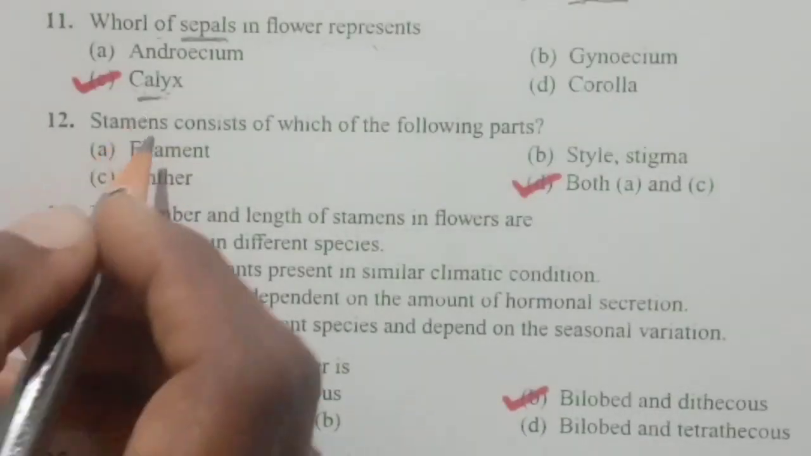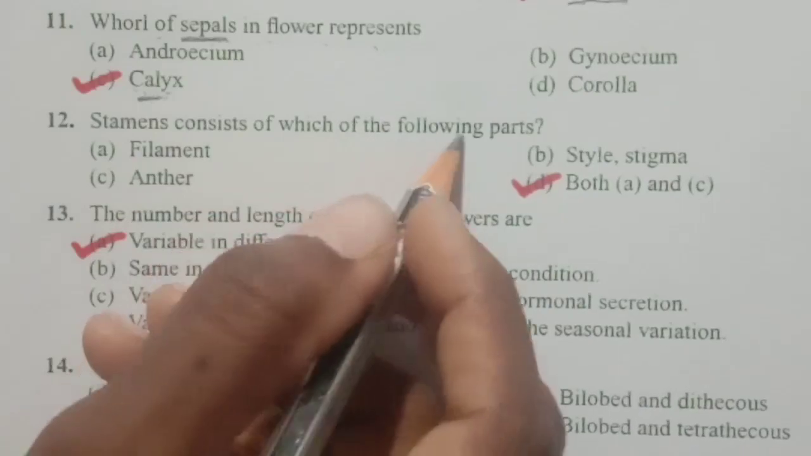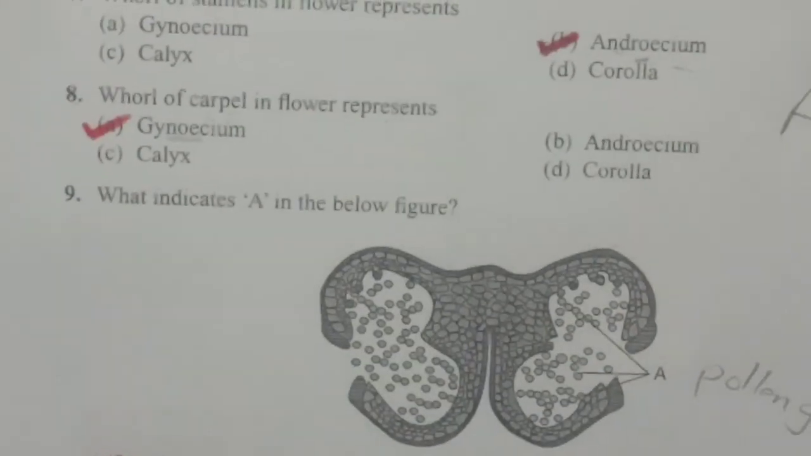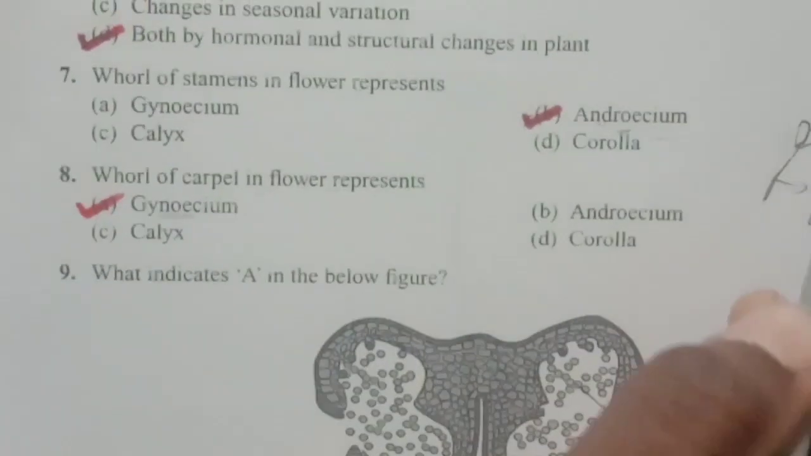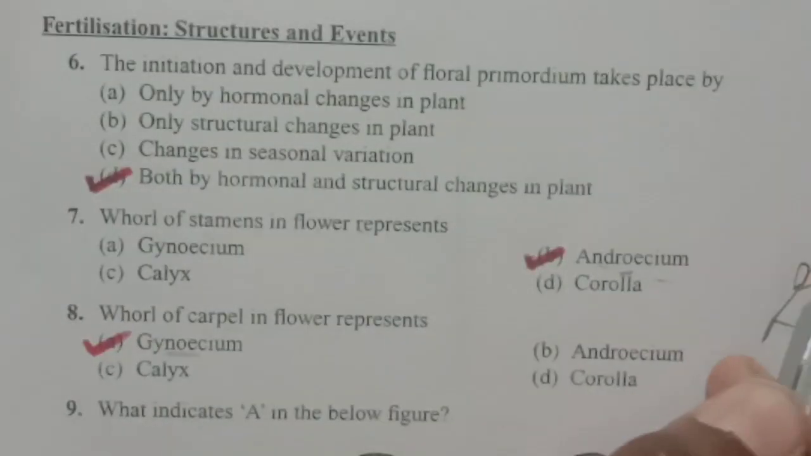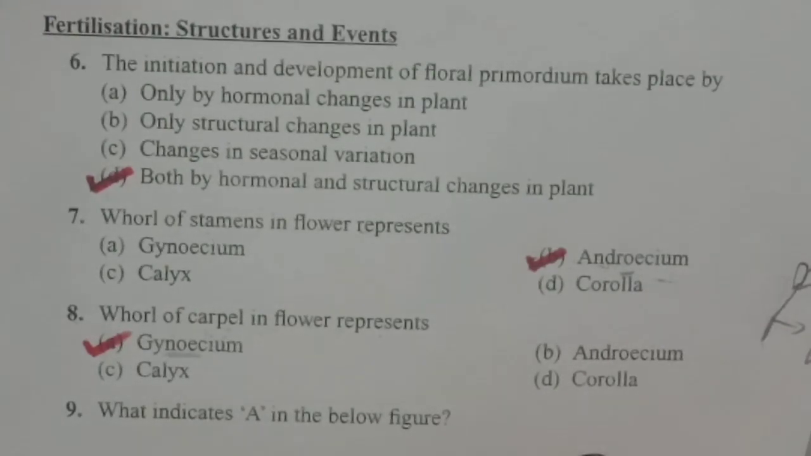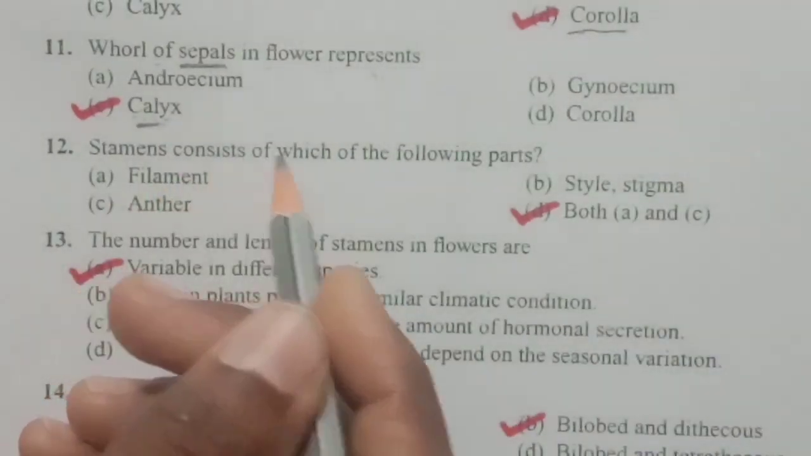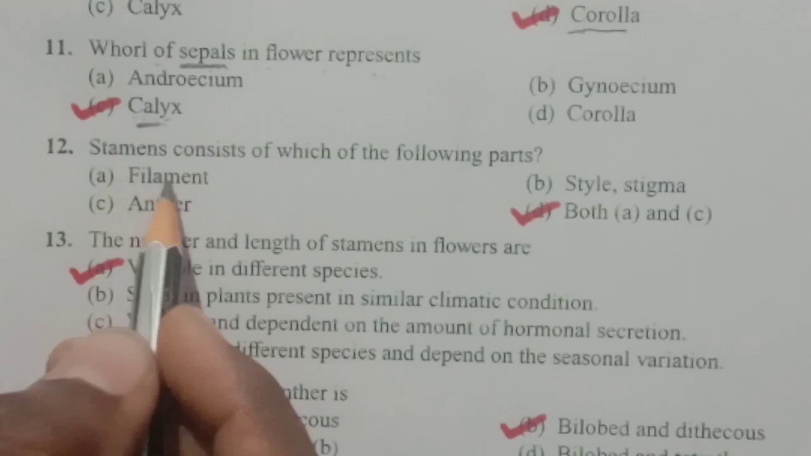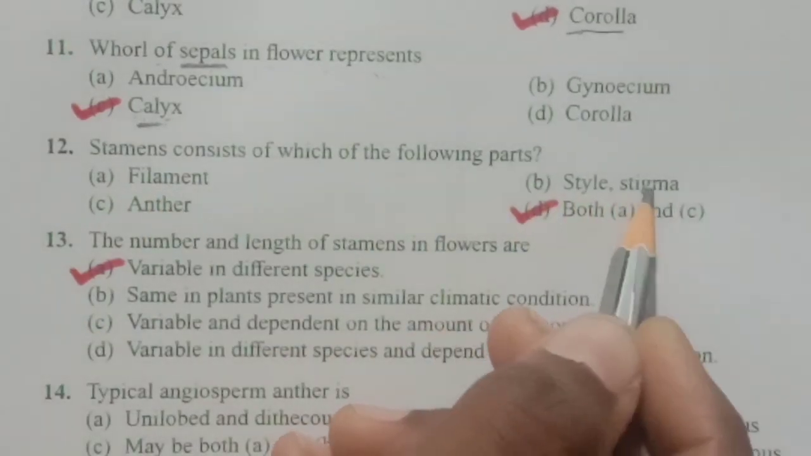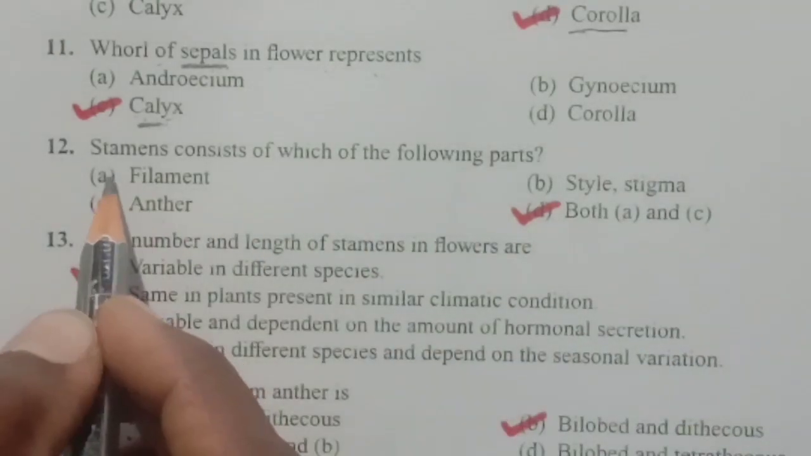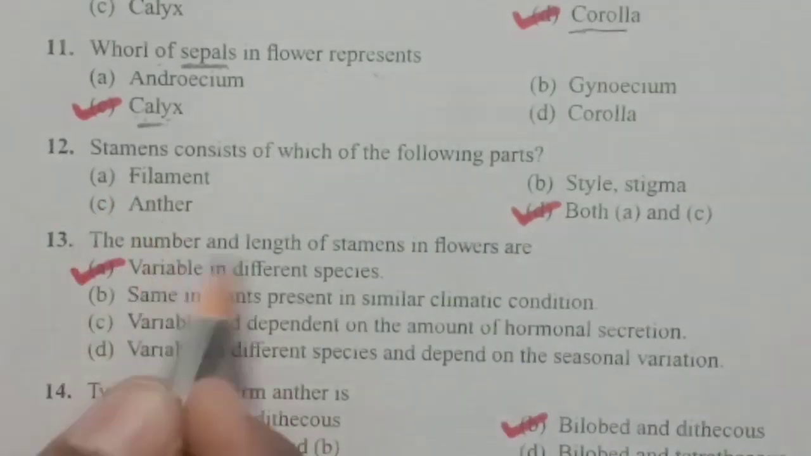And next question, stamens consist of which of the following parts? I told you before, a typical stamen will look like this. It comprises an anther and a filament. Together it is called a stamen. So now the question, stamens consist of which of the following parts? Option A, filament, option B, style stigma, C, anther, and option D, both A and C. So it comprises filament as well as anther.